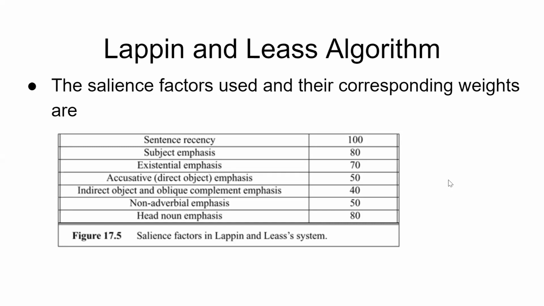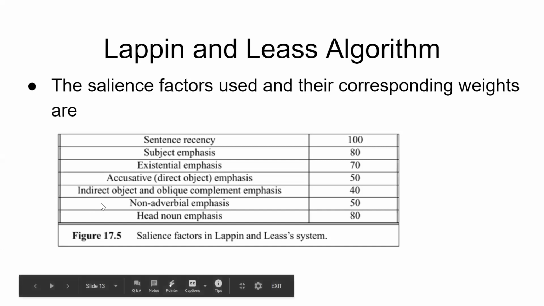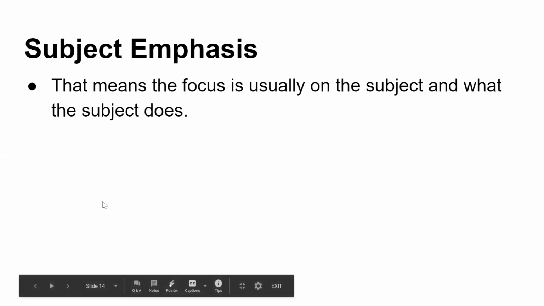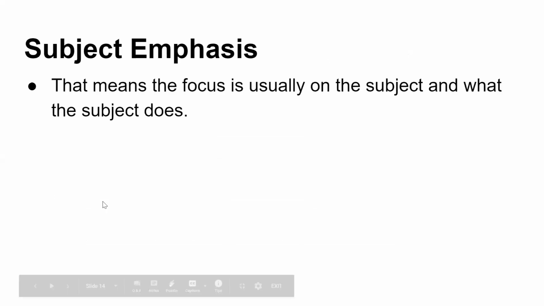We will see in detail what it is. Existential emphasis, accusative emphasis, indirect object and oblique complement emphasis, non-adverbial emphasis, and head noun emphasis. So based on these salience factors, we will be adding some weights to it. And when we move from one sentence to another sentence, it will change.